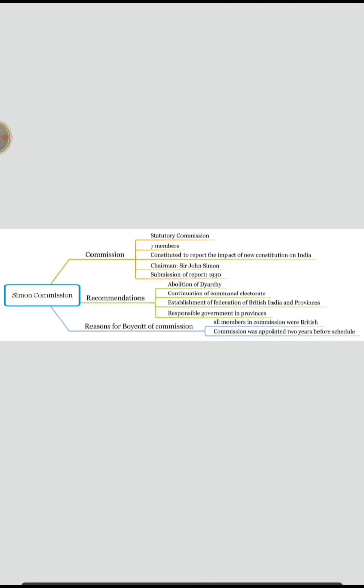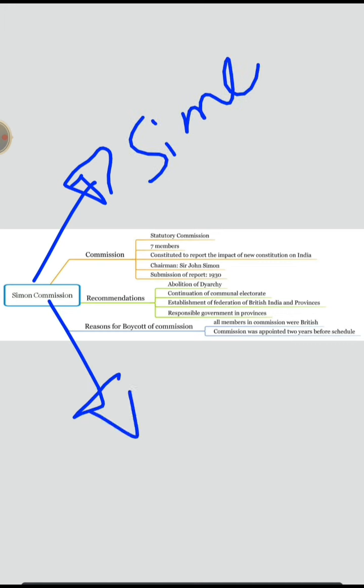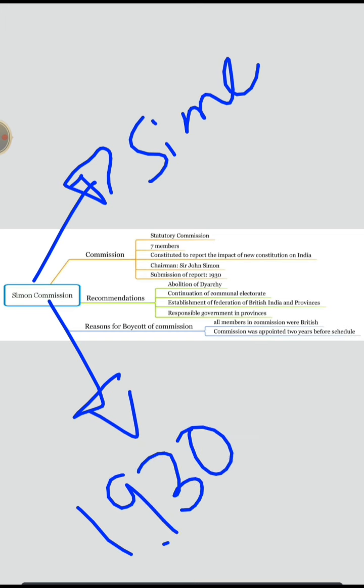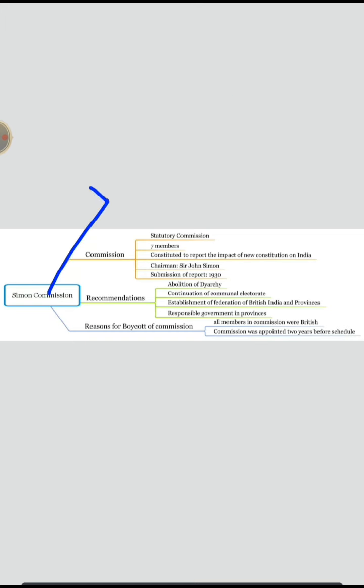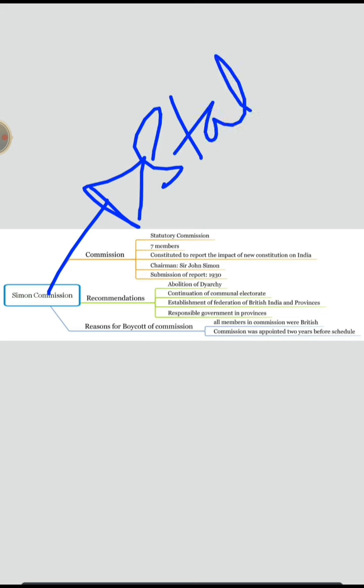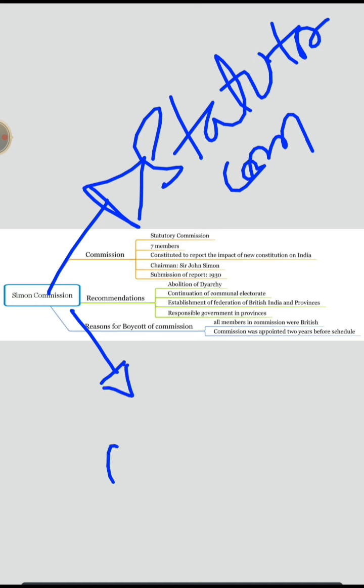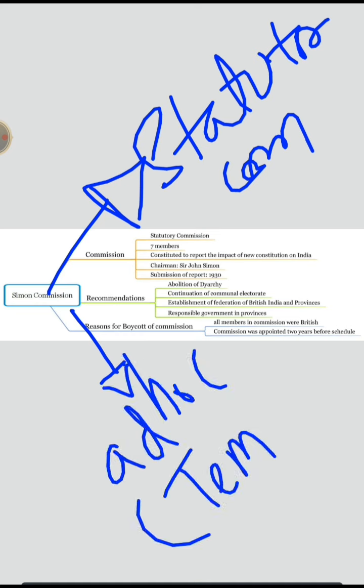Also, who is the chairman of the Simon Commission? The name itself suggests it: Simon. They needed to submit the report in 1930. Now, it is a statutory commission, an ad hoc commission. What is ad hoc? Ad hoc is nothing but temporary.